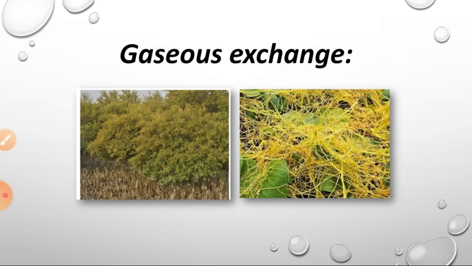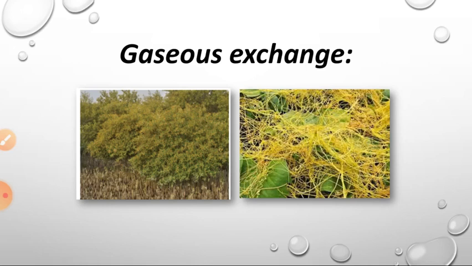Plants take carbon dioxide in and release oxygen in the daytime, and take oxygen in and release carbon dioxide at night. This exchange of gases should be done, and for that the roots are supportive. So these roots are called breathing roots or pneumatophores.